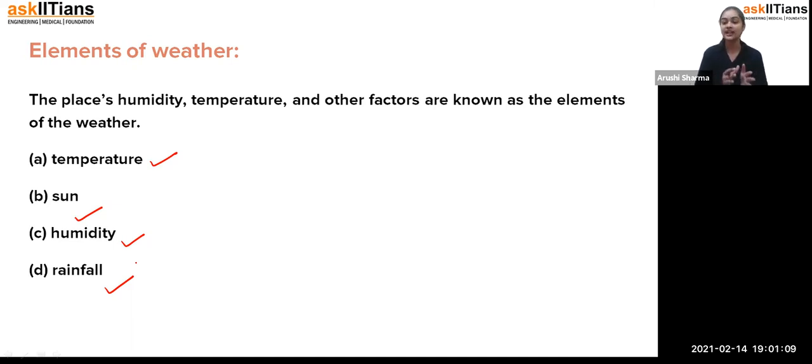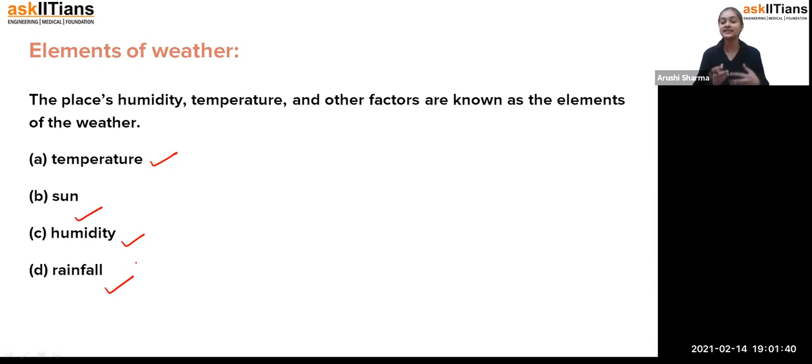Then we talk about the sun, whether it is a very sunny day, partly cloudy, or completely cloudy. On the basis of that, we decide what we have to do. For example, some people like a very sunny day and some people like a cloudy day. So depending on our wishes and the weather, we see the factor of sun as well, whether it is going to shine brightly today or be dull. That's how we depend on it as well.